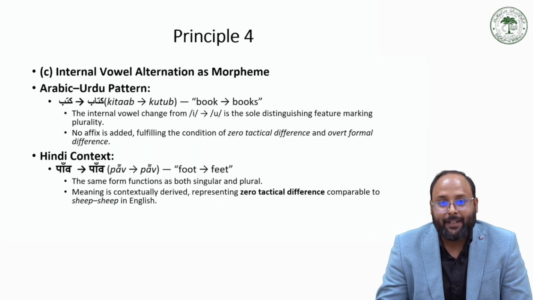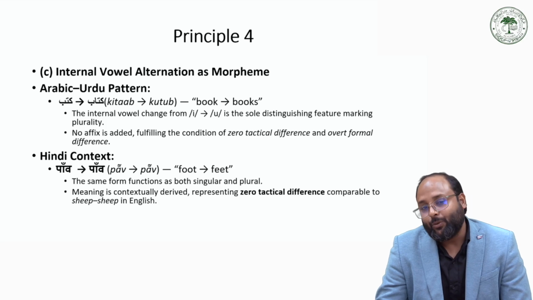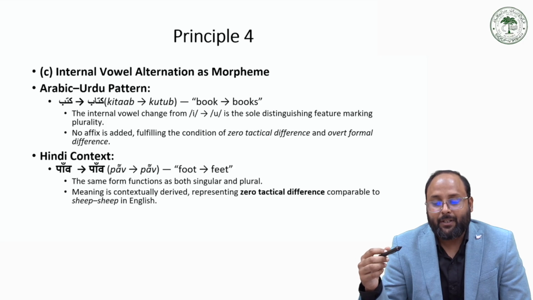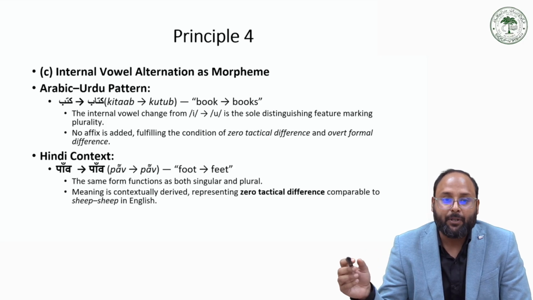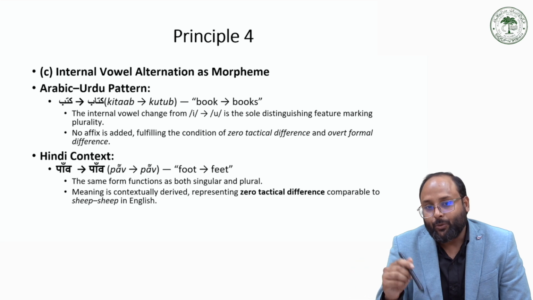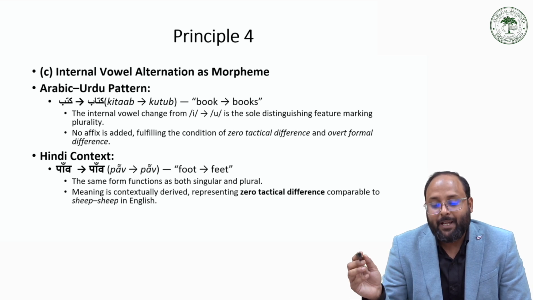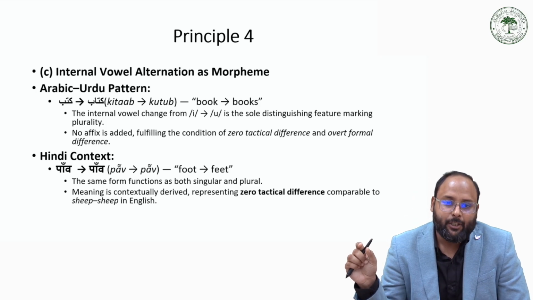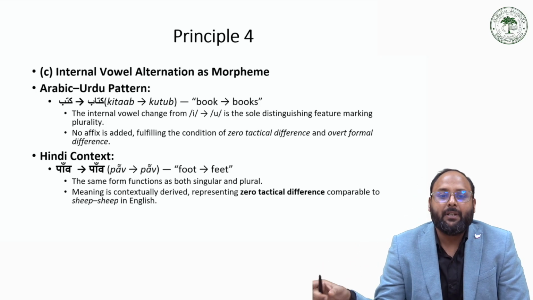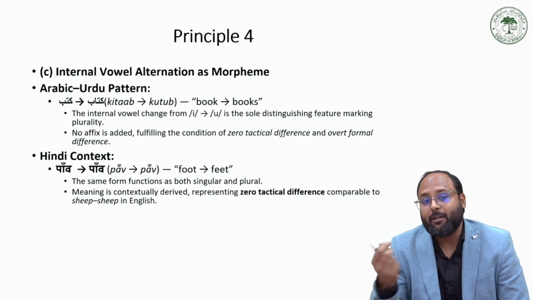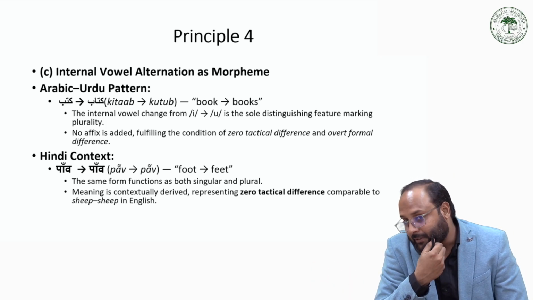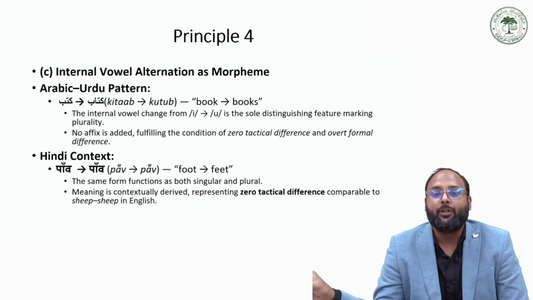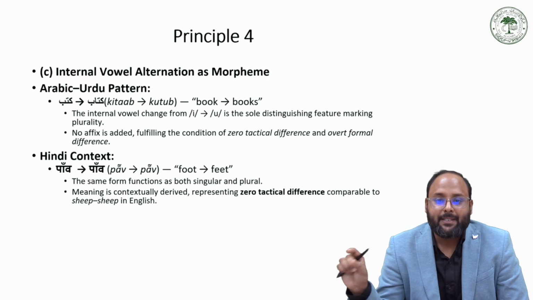And there is some internal vowel alternation in Urdu Hindi. Those words which are borrowed from Persian or Arabic, like kitab, become kutub. In this form, it is not very similar to foot and feet, but there is some internal vowel alternation. So internal vowel alternation can be a different morpheme, or an example of a morpheme. On that basis we can say that if there is an overt change in the form and that change leads to a change in the meaning, that can be considered a morpheme.